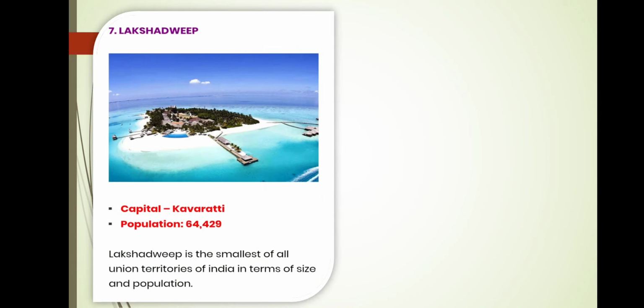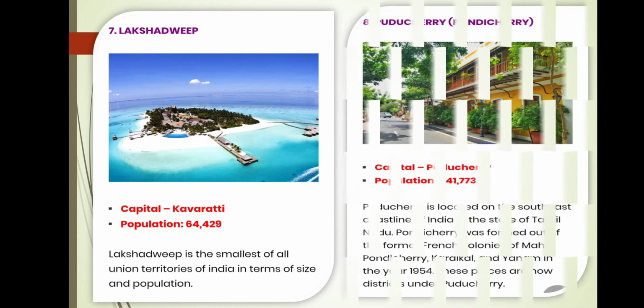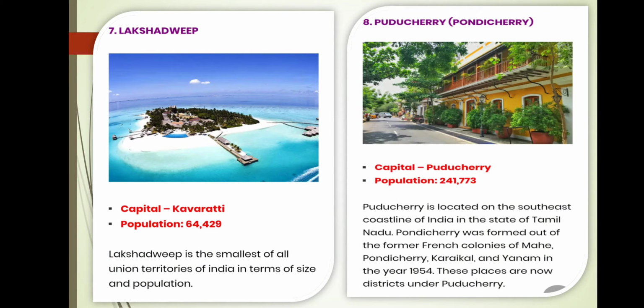Next slide, you can see Lakshadweep and Pondicherry. Lakshadweep is also an important and the smallest union territory. So if the question comes which is the smallest union territory, you can answer Lakshadweep, and also locate it on the map, where the capital is Kavaratti. And the last, 8th union territory is Pondicherry.